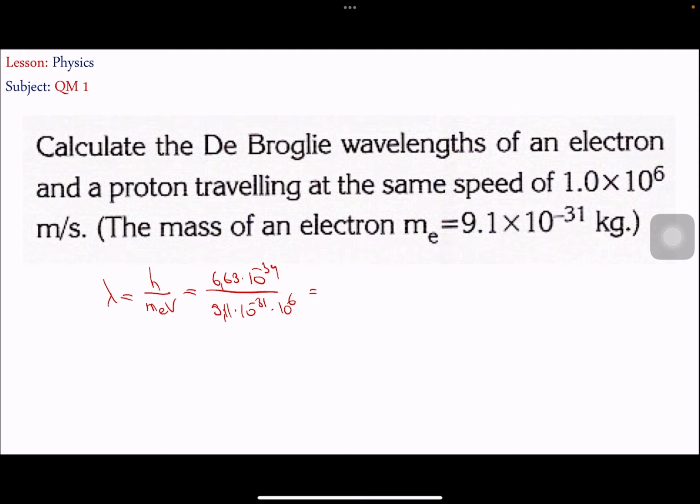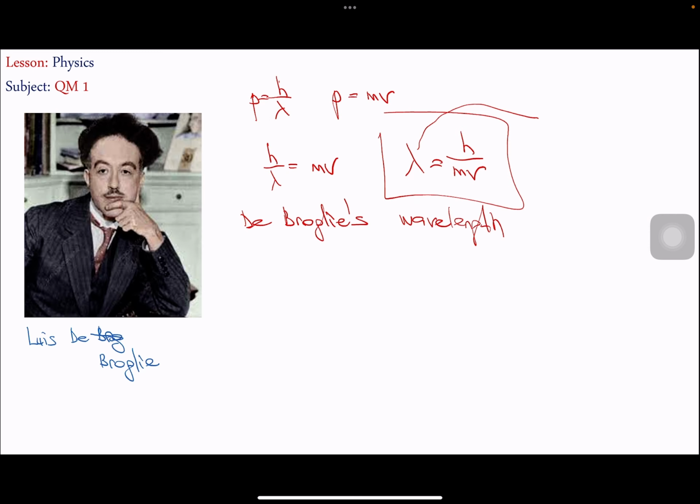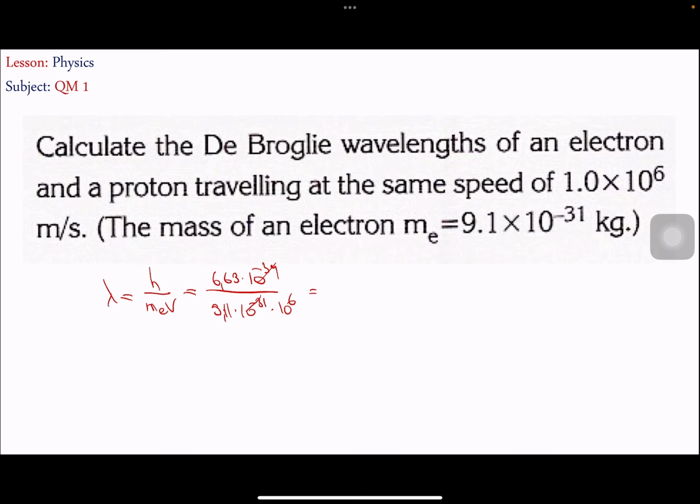If I deal with the powers, first of all, I will have minus 3, and this goes upward with the minus 6, so that will be 10 to the power of minus 9. So 6.63 over 9.11 will give me 0.73 times 10 to the power of minus 9 meters.